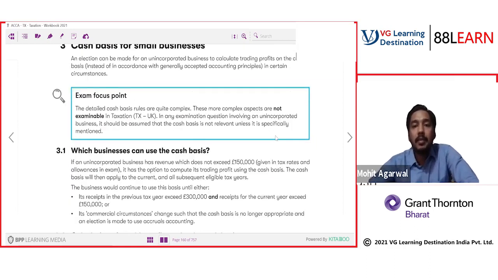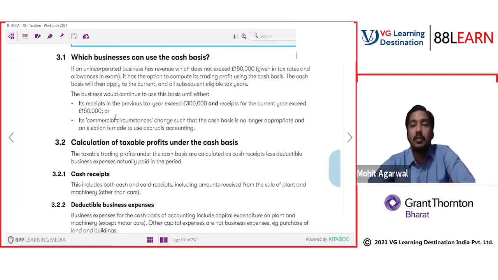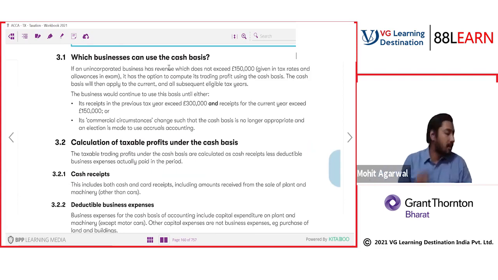In any examination question involving an unincorporated business, it should be assumed that the cash basis is not relevant unless specifically mentioned. So only if the question mentions it can you use this cash basis, otherwise use the normal basis. Which business can use the cash basis? It's a 12-month criteria with receipts of £150,000, which says if an unincorporated business has revenue which does not exceed £150,000.